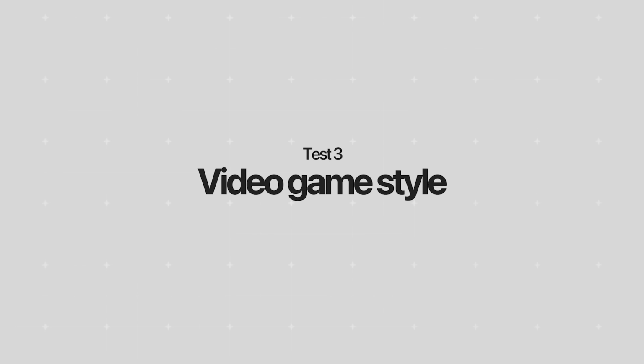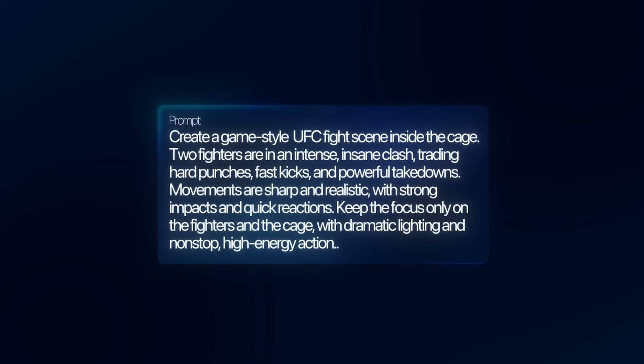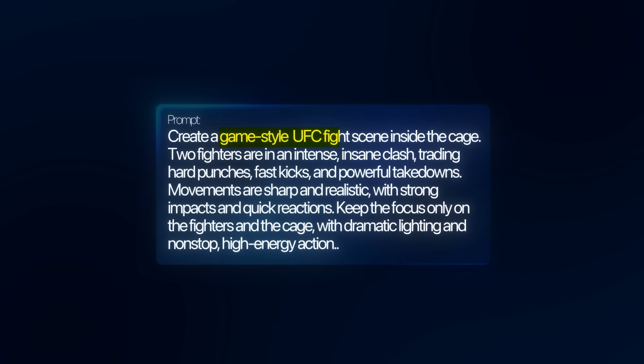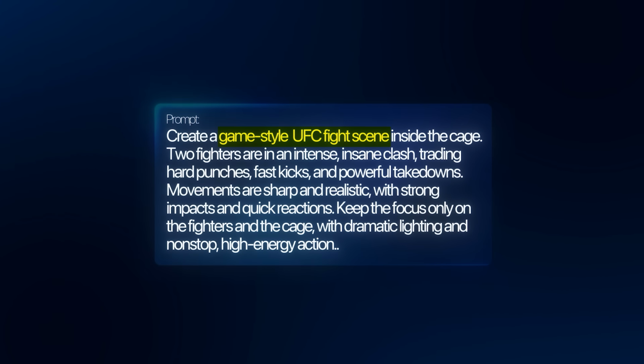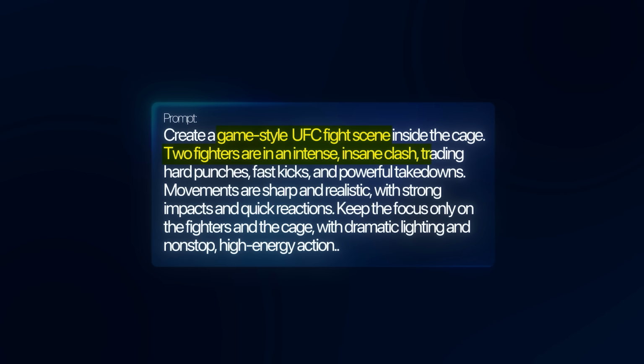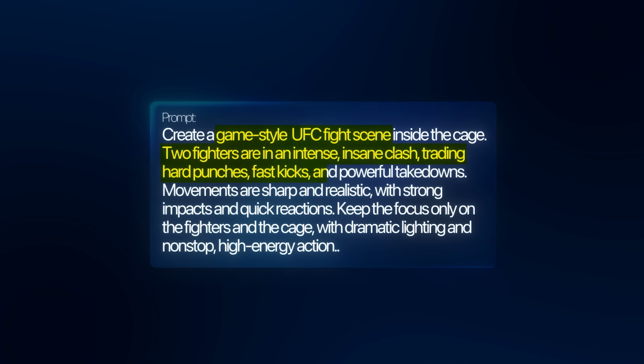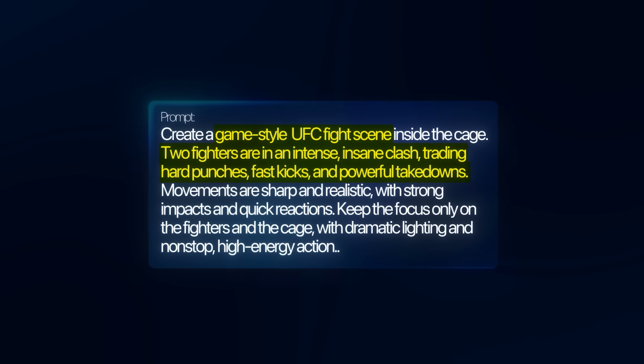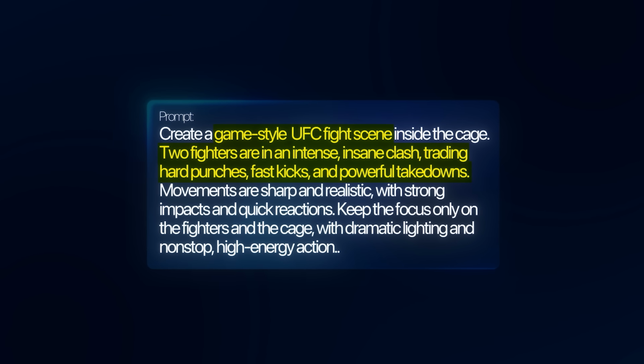Moving on, I wanna see how good it is when we use text to video for video games. I wanna recreate some UFC style fighting going on. And I have included in the prompt, two fighters are in an intense, insane clash, trading hard punches, fast kicks, powerful takedowns. I literally threw everything in there just to see how it does. Again, we're starting off with Google Veo 3.1.